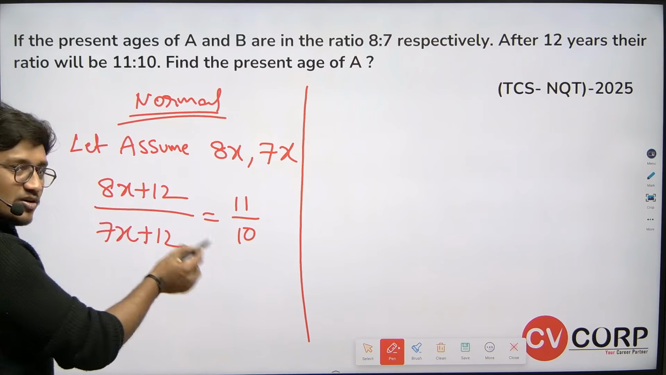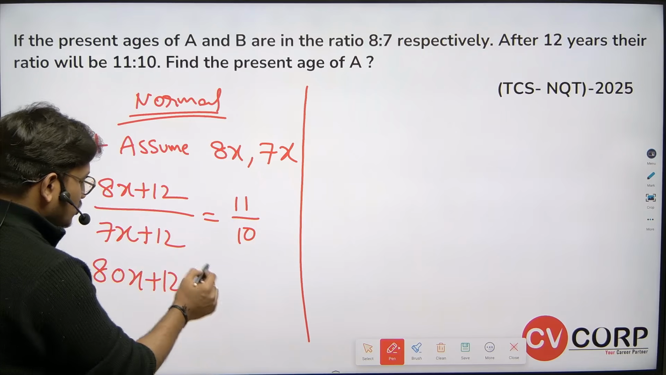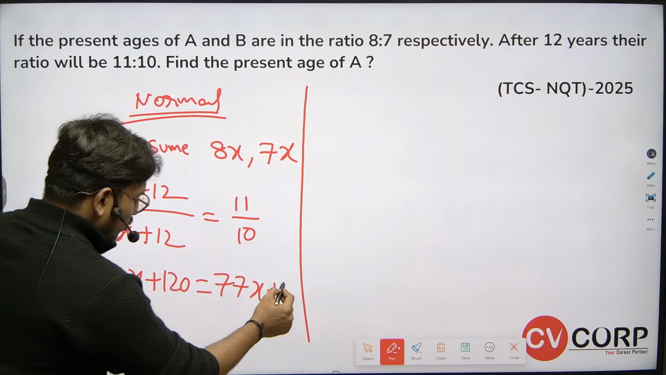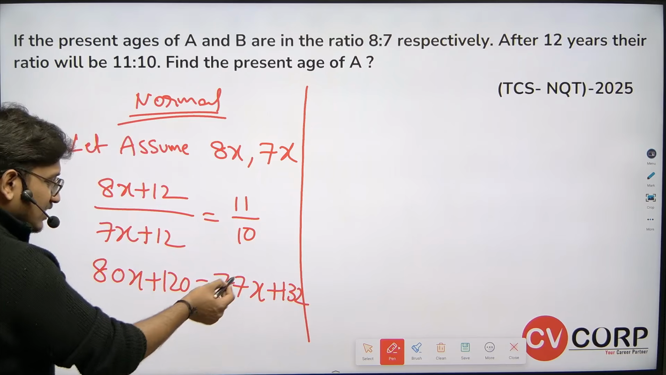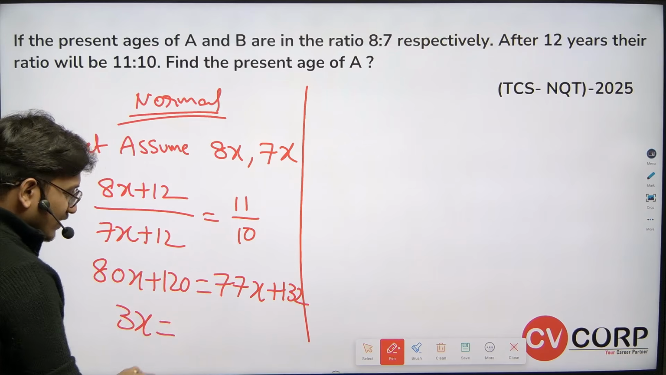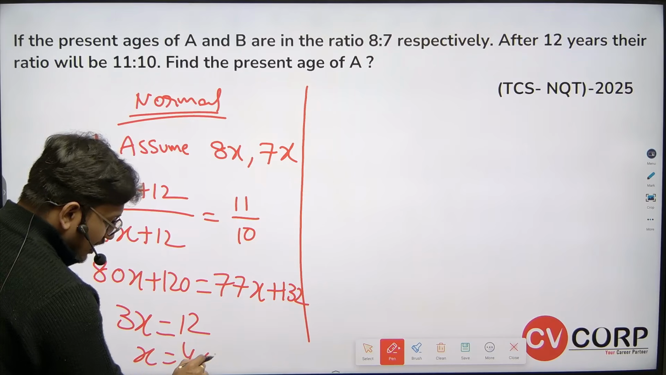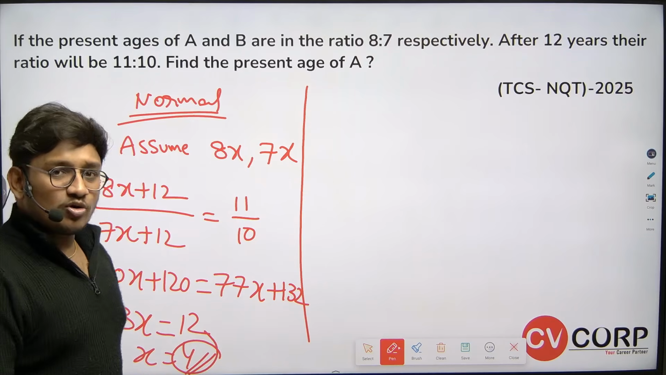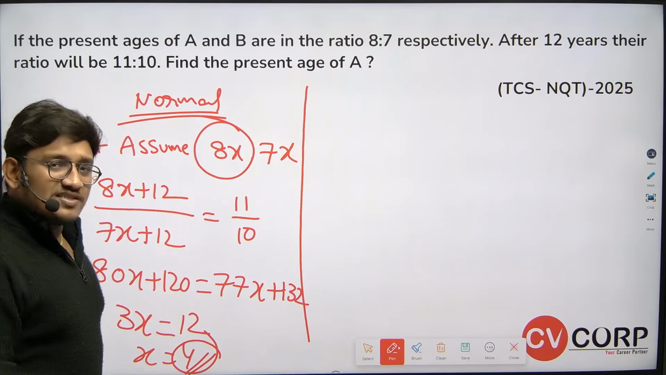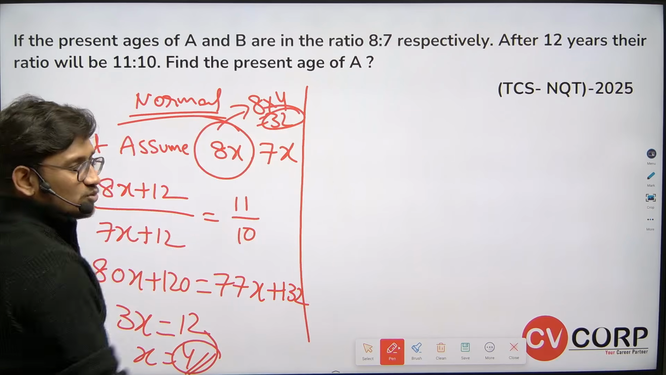Now if you cross multiply, 80x plus 120 equals 11 times 7x, which is 77x, plus 11 times 12, which is 132. If I take 77x to this side, 3x equals 132 minus 120, which is 12. So x equals 4. Now they are asking for the age of A, which is 8x. So 8 into 4 is 32. My answer is 32.